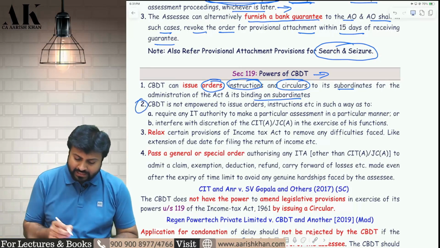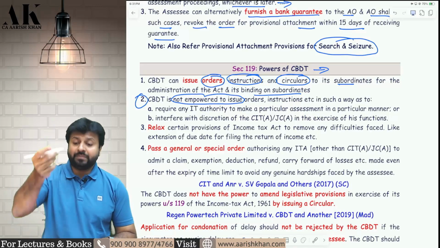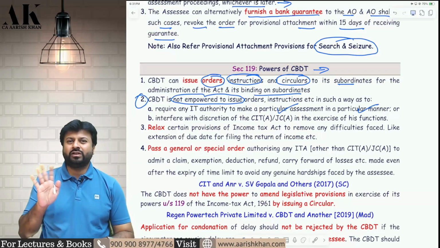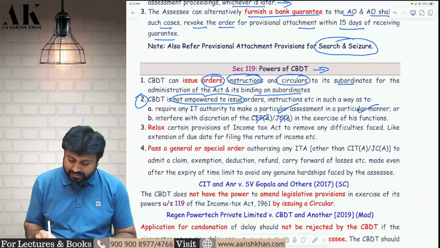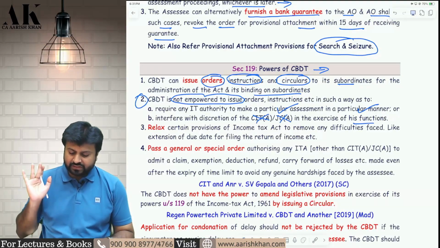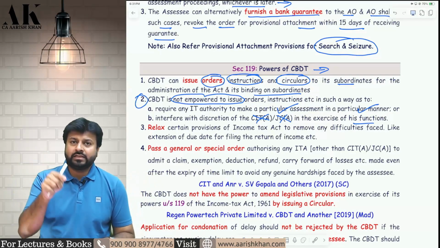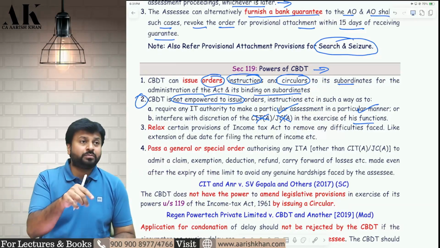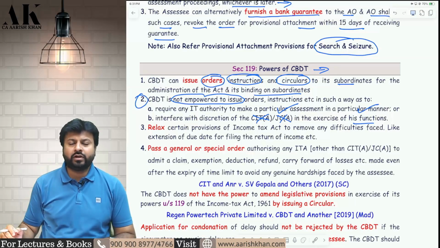Further, point number 2 says that CBDT is not empowered to issue any order which will tell the department how to work in a particular manner, how to do assessment. Don't issue circular for all those things. They know how to do it. Okay. Further, they cannot interfere with the CIT appeal or JC appeal in exercise of its function. They cannot interfere with CIT appeal and JC appeal that you should do the assessment like this, you should hear the appeal like this, you should pass the order like this. Don't get into all those things. CBDT cannot issue orders and instruction for day-to-day activities.